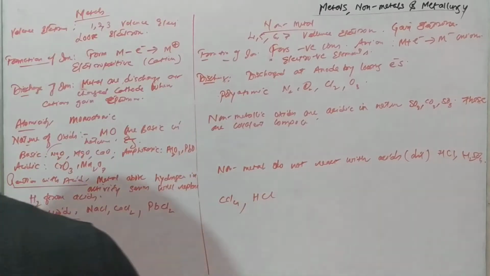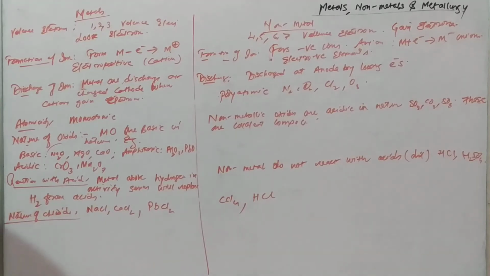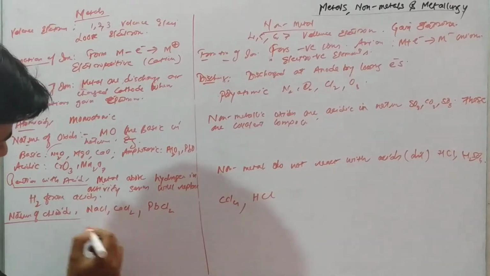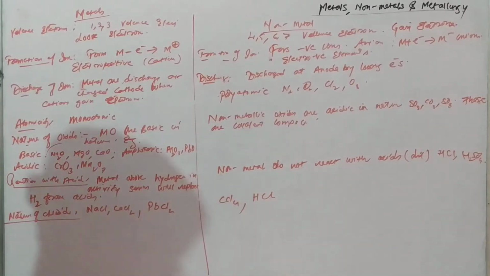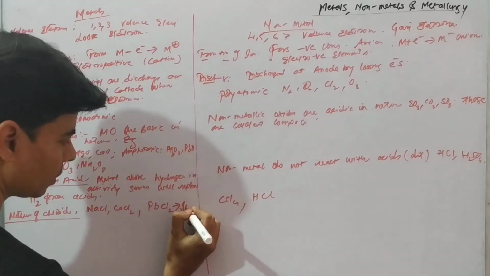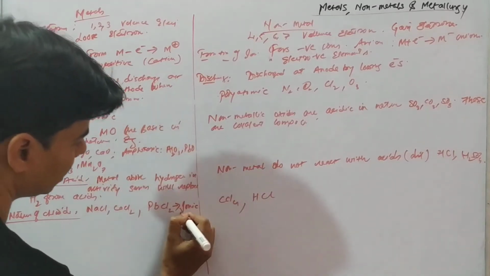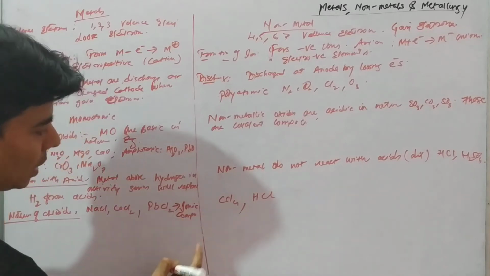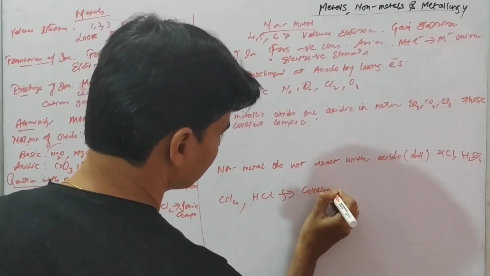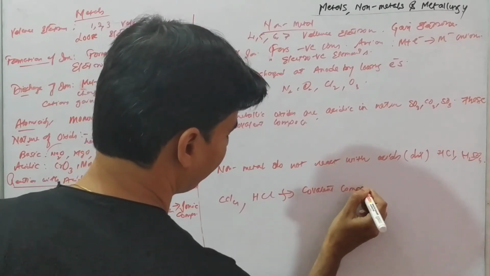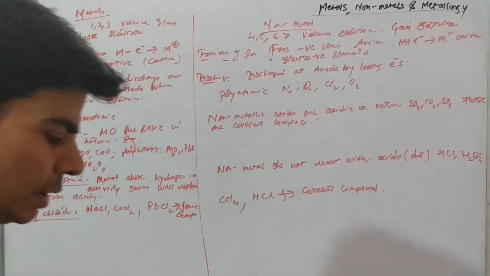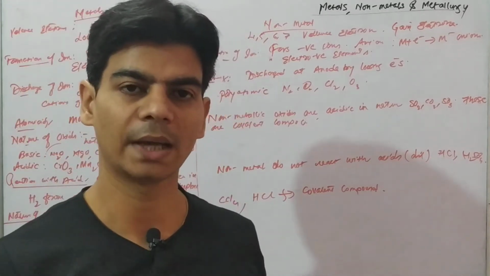And if we talk about the nature of chlorides of metals, all these are ionic compounds, and all these are covalent compounds, right? And we have done in previous chapters that ionic compounds, when dissolved in water, form ions, right?